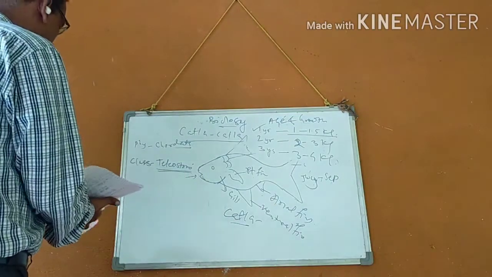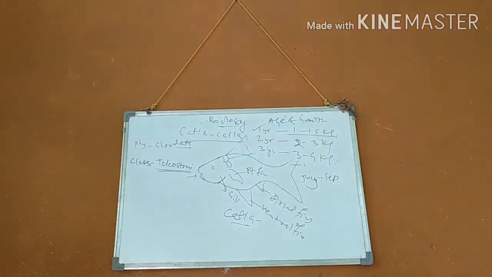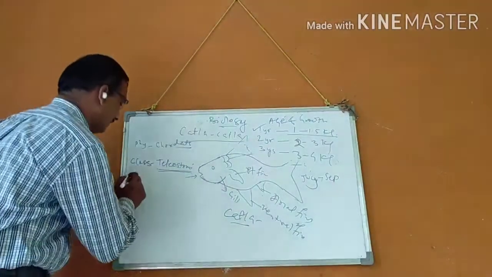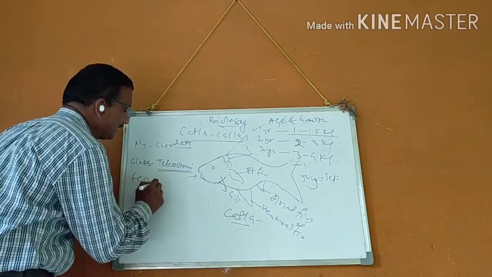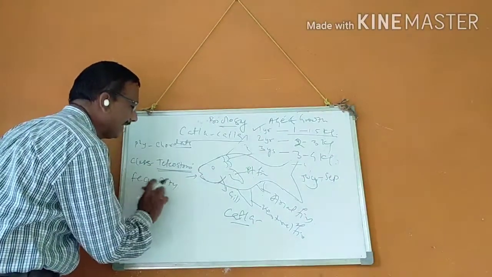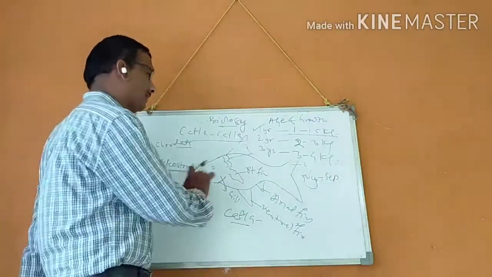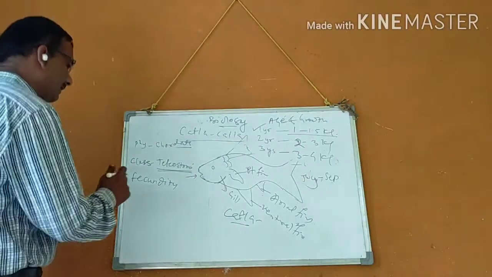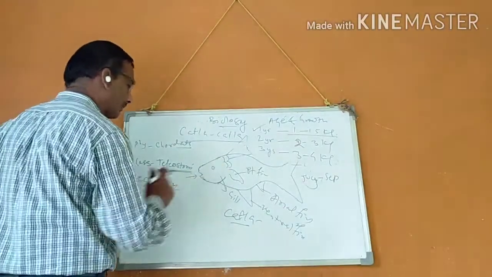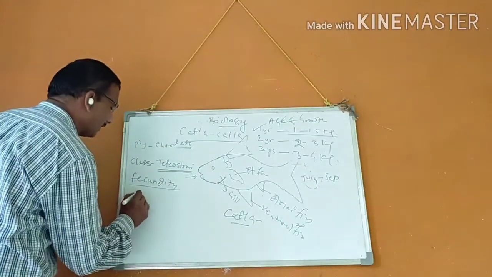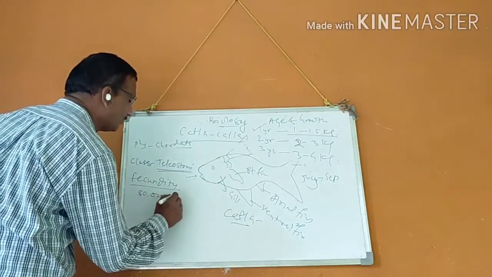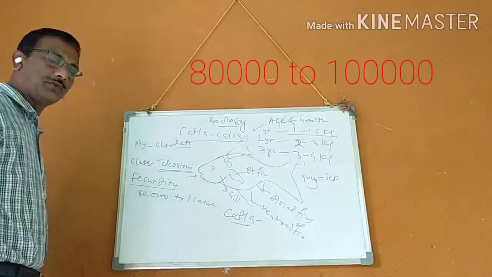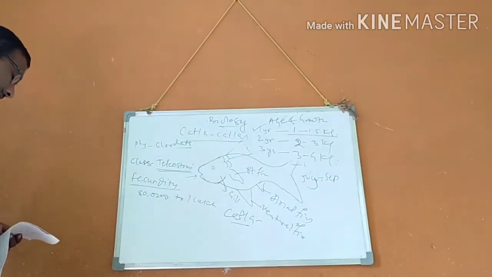Yes, that is the important characteristics about the Katla. Fecundity means egg laying capacity. How many eggs does the fish lay at one time? Near about, the fecundity depends upon the topography and given characteristics. But it is 80,000 to 1 lakh. That is the fecundity.